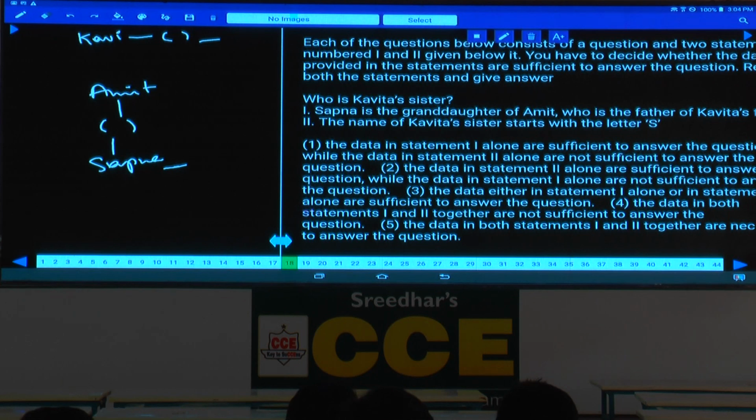Amit is the father of whom? Amit is the father of Kavita's father. Kavita's father's father is Amit. Are you getting the answer or not? Then who is the sister of Kavita? Sapna, isn't it? In one case Sapna. Are you getting a unique answer here?